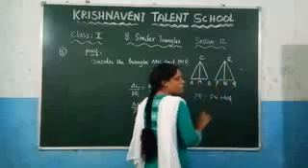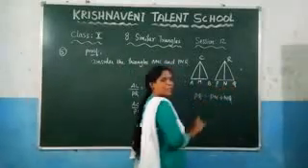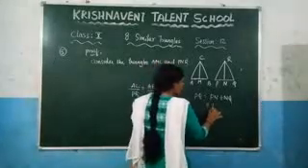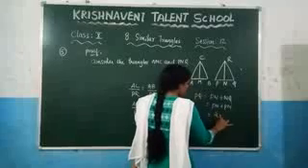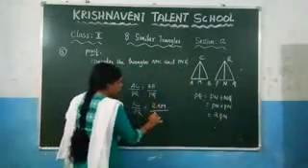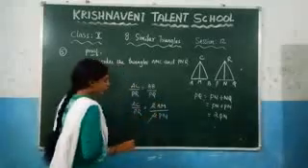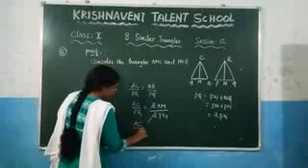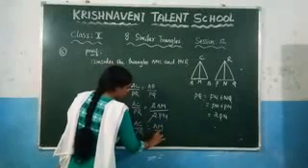Why? Because N is the midpoint. So in place of NQ you can write PN. So write PN plus PN. So what you will get here? You will get 2PN. So in place of PQ you can write 2PN. This 2 will get cancelled, and what you are getting here, AC by PR is equal to AM by PN.